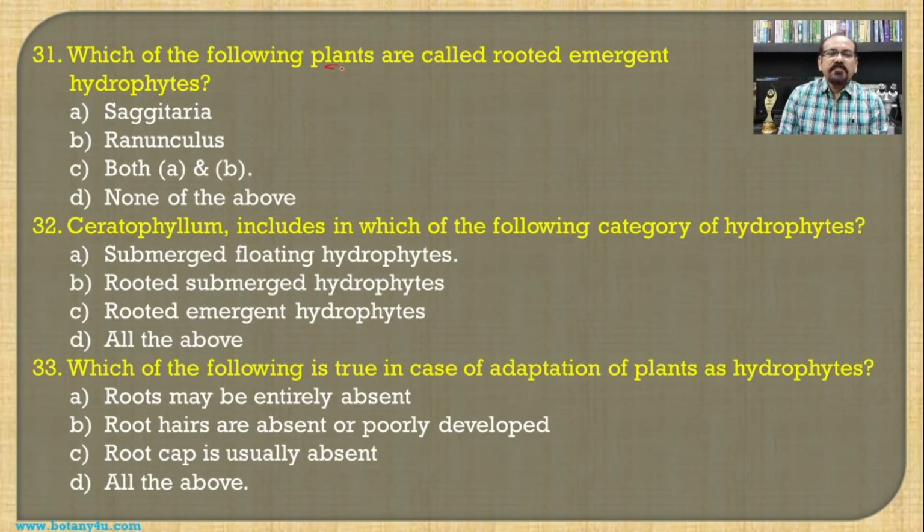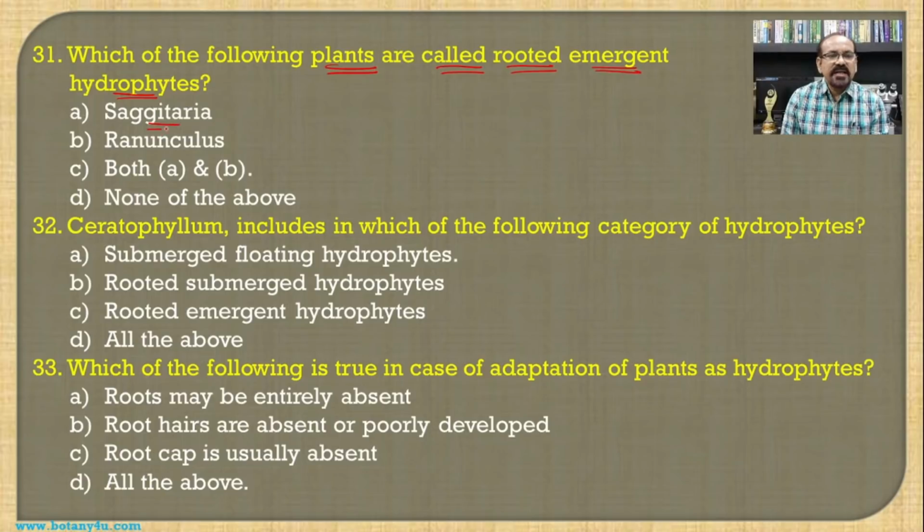Then which of the following plants are called rooted emergent hydrophytes? These are plants having the roots in the soil inside the water, but the rest of the plant body is present above the water.